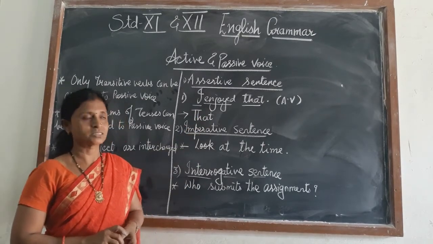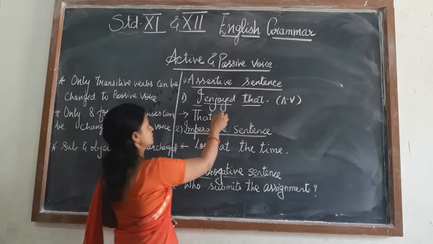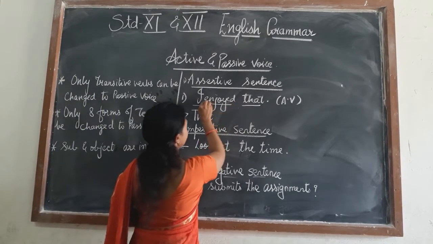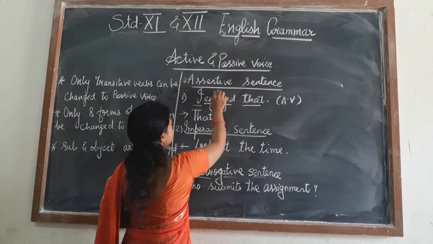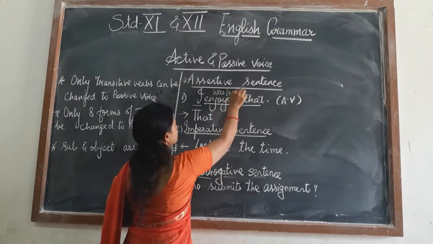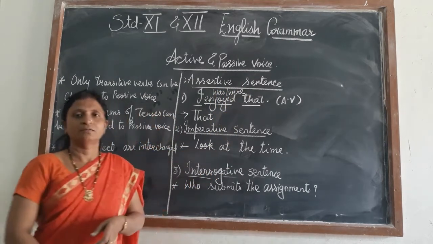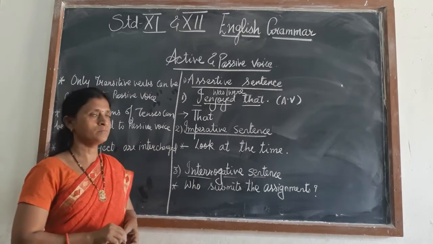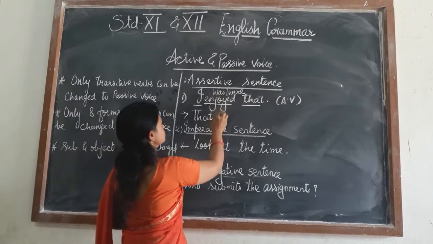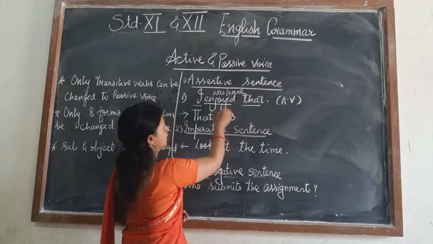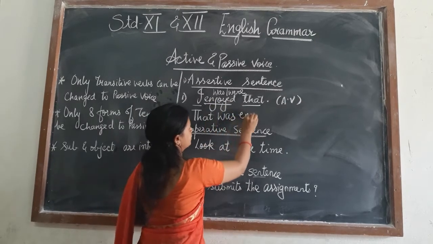It is in the past tense. Then you will select was or were. If the verb is in the past tense, you are supposed to use was or were. Now that is a singular form, so with that we will use was. That was. Then the past participle of enjoy, that is enjoyed.